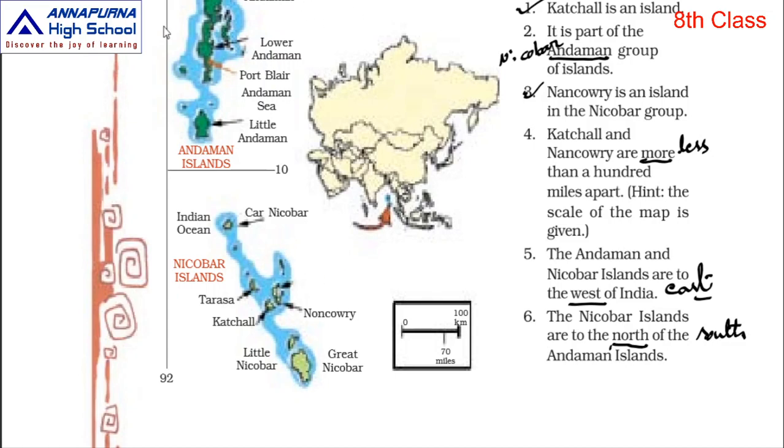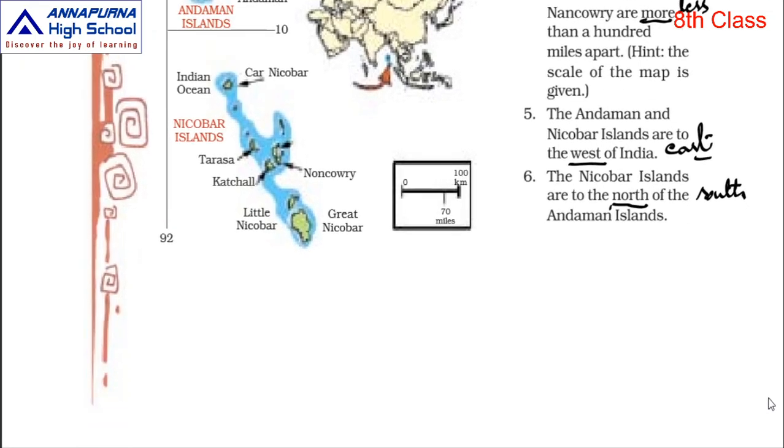This is Andaman, the upper part is north, the down part is south, right hand east, left hand west. He said the Nicobar Islands are to the north, but the down part is called south. So we wrote south. Okay children, now let us go to the next page.